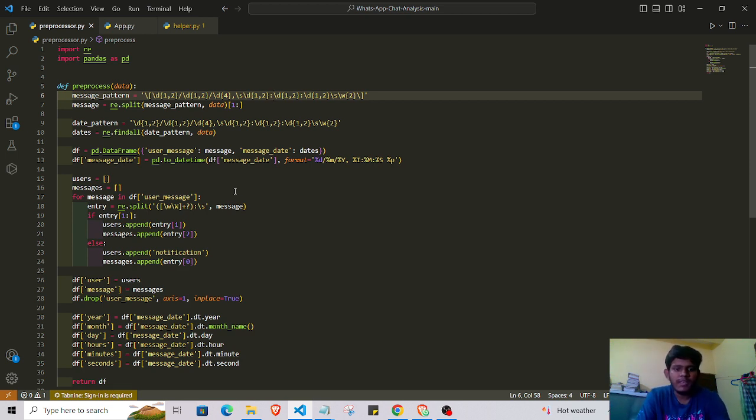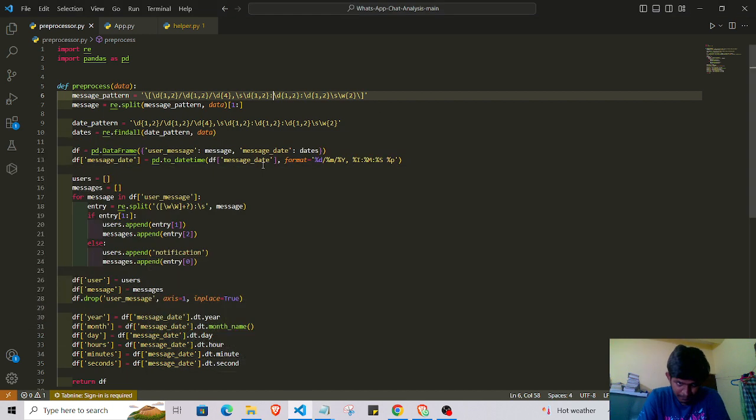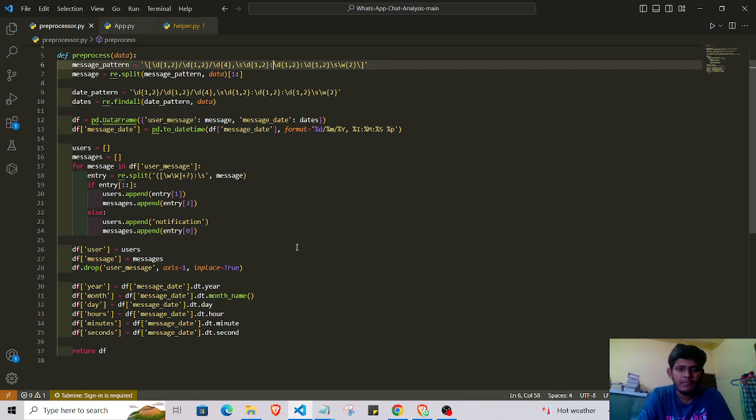In the text file, there is a pattern available. You can see that there is a pattern: first date, then time, then username, then message. Then, using the split function, I extract only the message. Then I create the data frame using the pandas library, which has two columns, one that stores the date and another that stores the username and message.